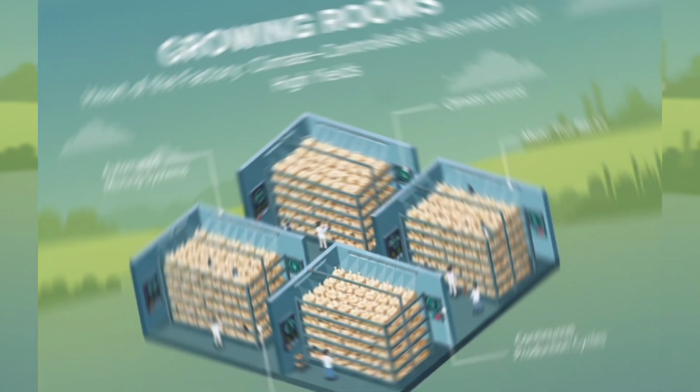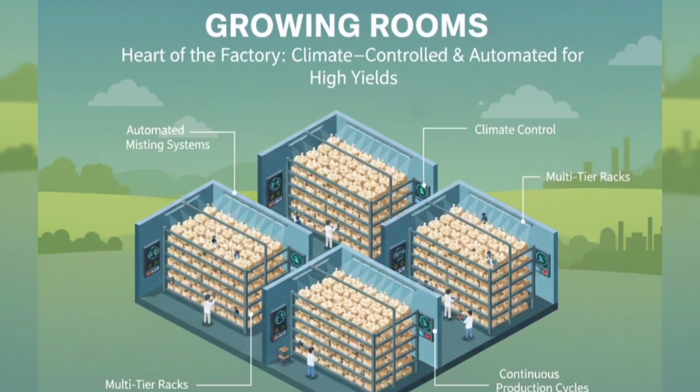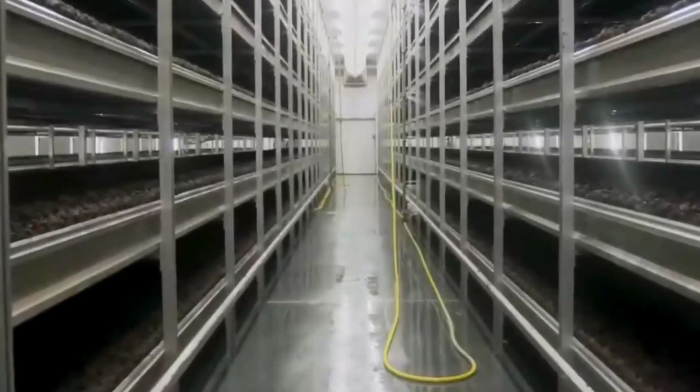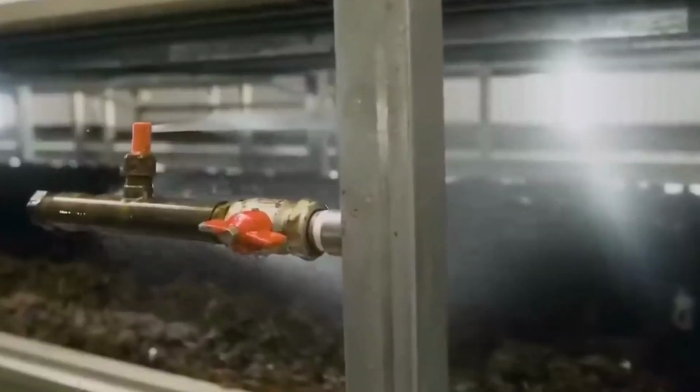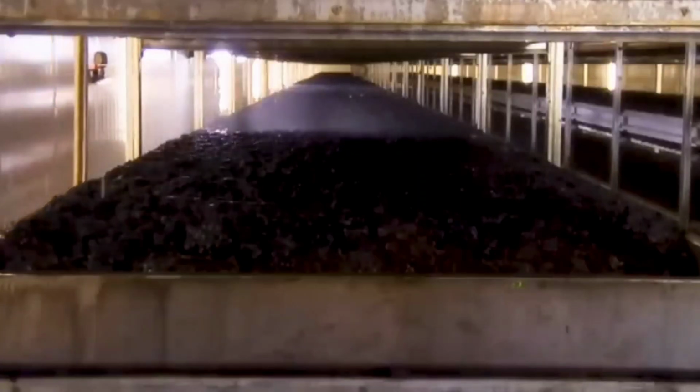Growing rooms. The growing rooms are the heart of the factory. Expansion usually means building multiple climate-controlled rooms with shelves or racks to maximize space. Temperature, humidity, and carbon dioxide levels must be carefully monitored. Automated misting systems keep the growing environment consistent. These improvements allow for continuous production cycles and higher yields.